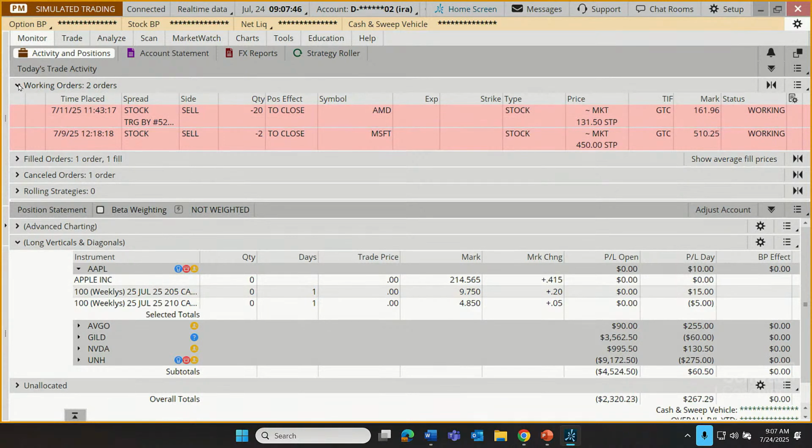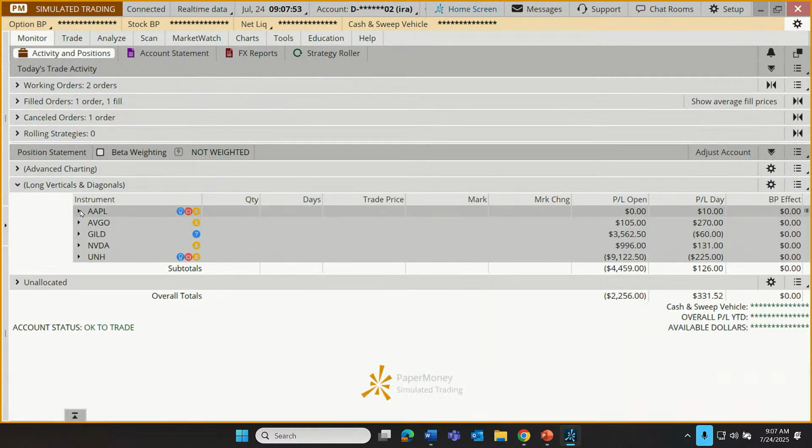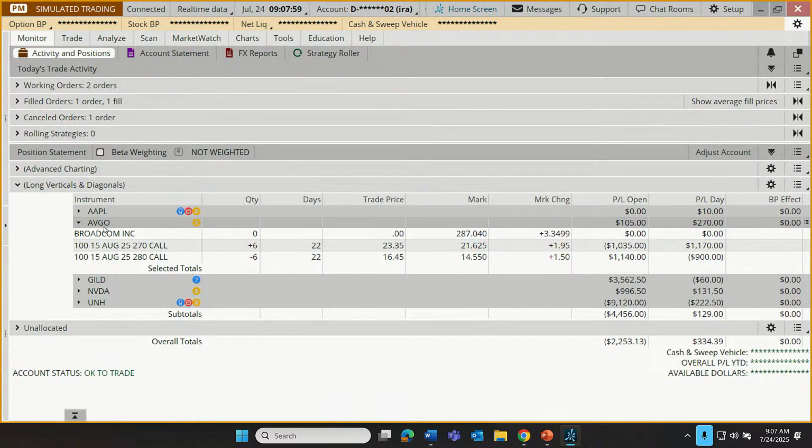I saw that order execute while we were talking. Yep, our quantity's gone to zero. So that's a realized gain. Very nice. All right, so next up we have our Broadcom trade. With Broadcom, this is another bull call spread. Bought the 270, sold the 280. We're at 287 right now. So we're above the spread, which is where we'd like to be.